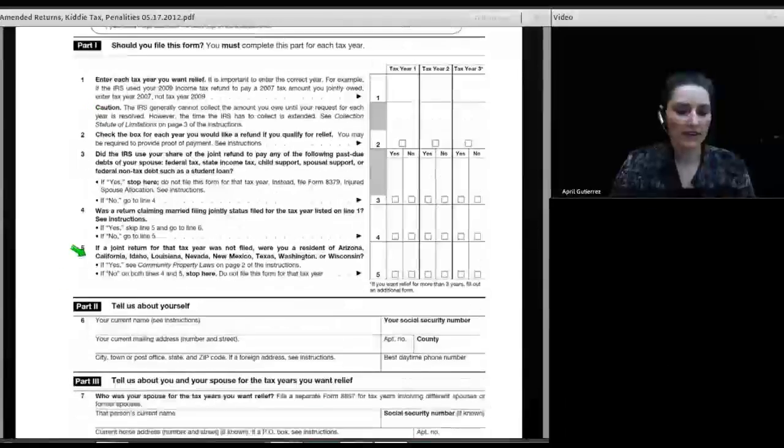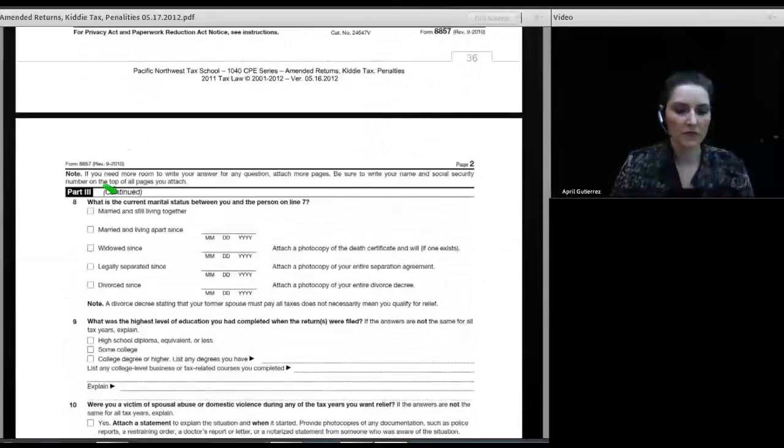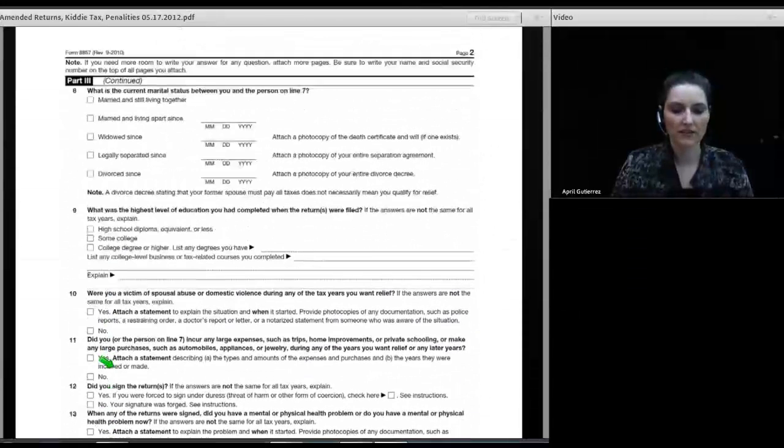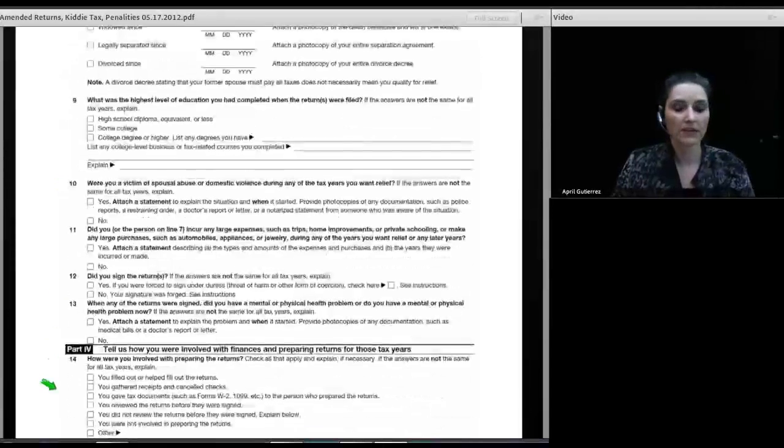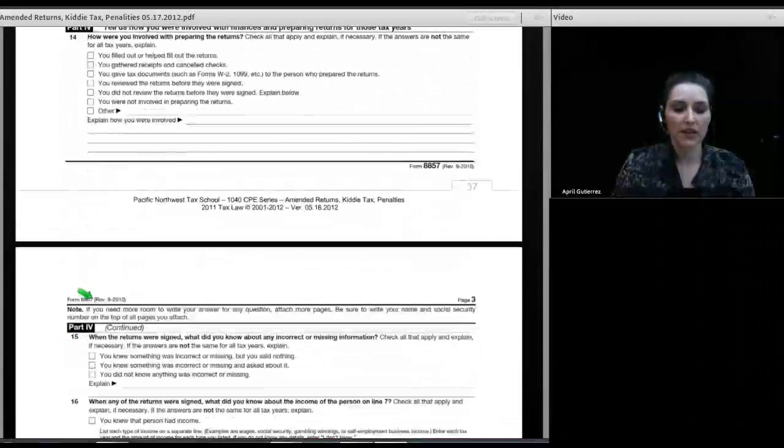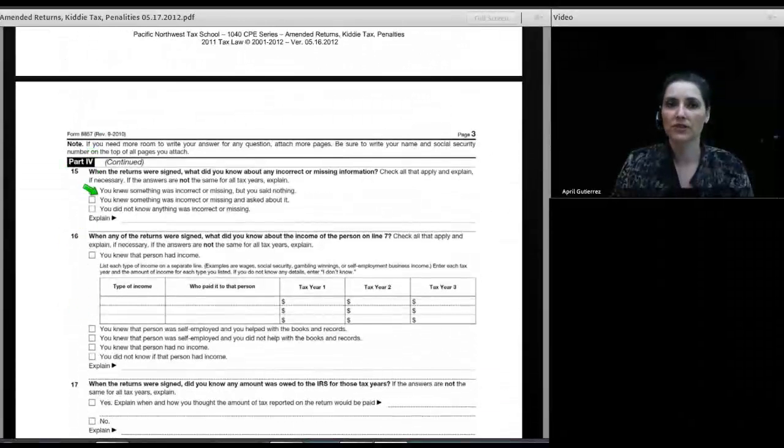So 8857 is another multi-page form. It has questionnaires built in, essentially asking things like, are you still married? If you're not married, how long have you been separated? When was the last time you saw this person? Do you have a divorce decree? If you have a divorce decree, give us a full copy of it. They want to figure out what's happening in that relationship. It also asks questions to establish if you knew about the debt or should have known about the debt, whether you benefited from the money that created the debt, things of that sort.